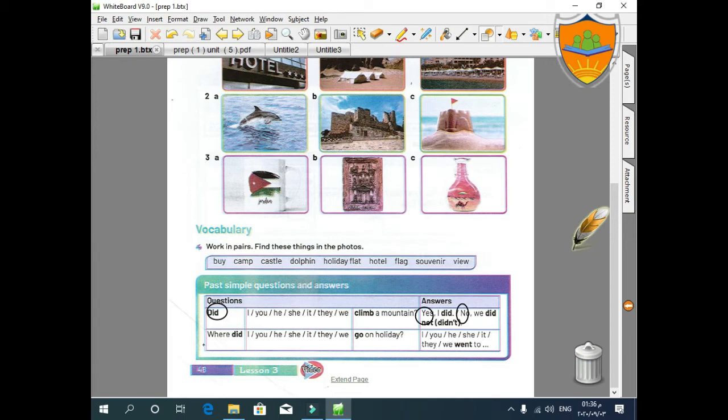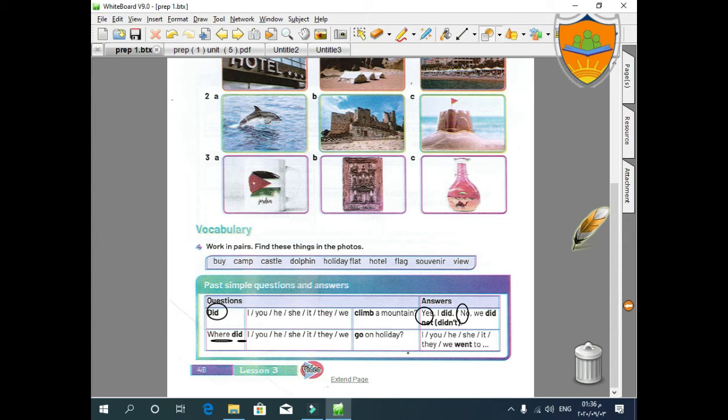So what about the other kind of question? It's the WH question. We will put any WH word like where, what, when, who, why, how, plus did, plus the subject and the verb in the infinitive and the completion of the question.